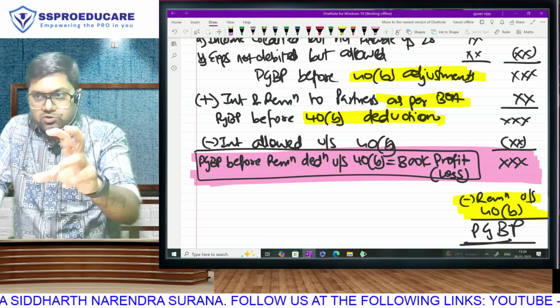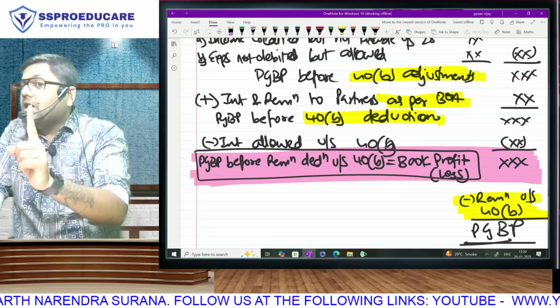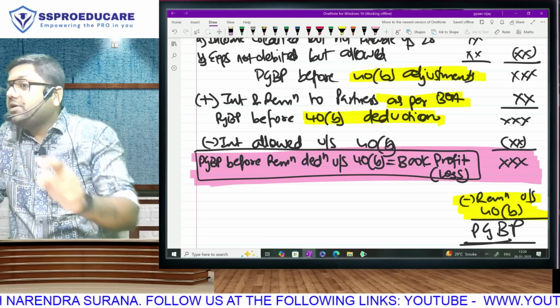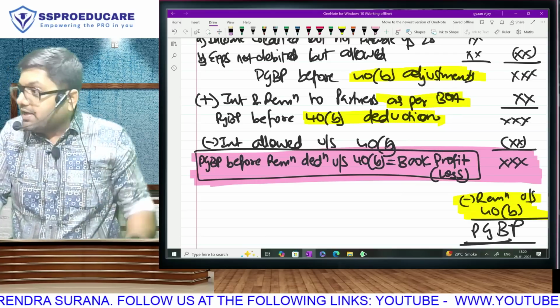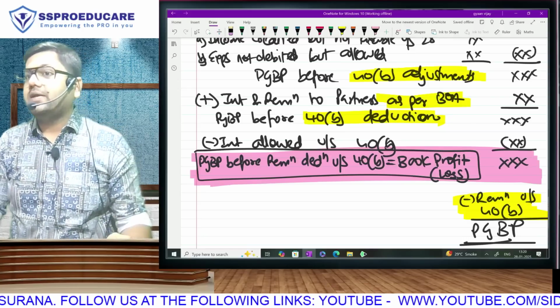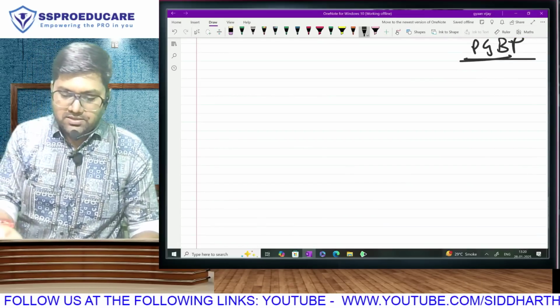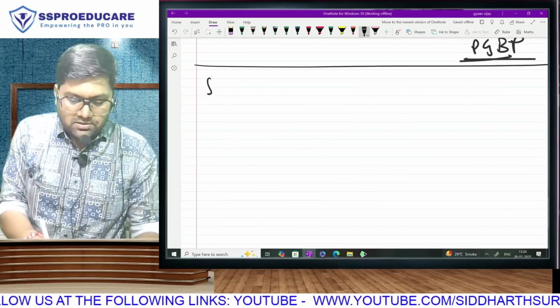And for the partner also, we have to pay tax under PGBP on what amount? The amount the firm has taken deduction or the amount disallowed? Amount taken deduction, and the firm's disallowed amount for the partner also won't be taxable, so we minus that amount. Correct? Fantastic.